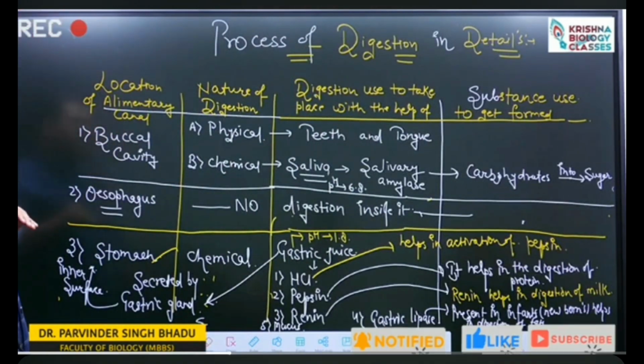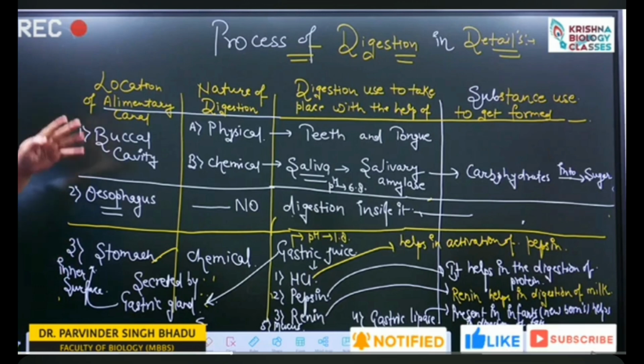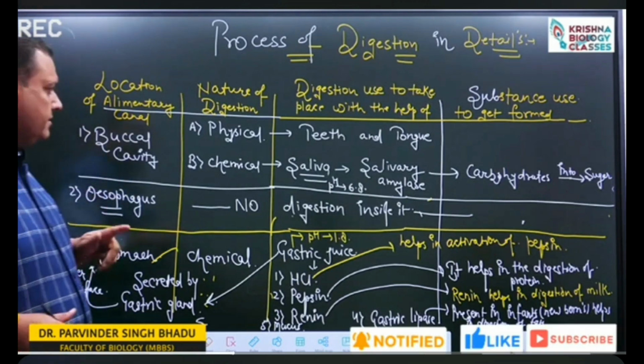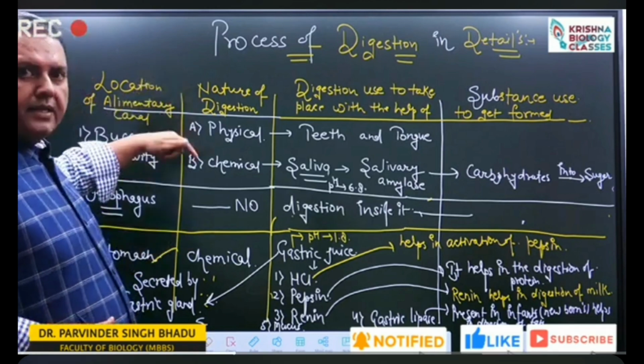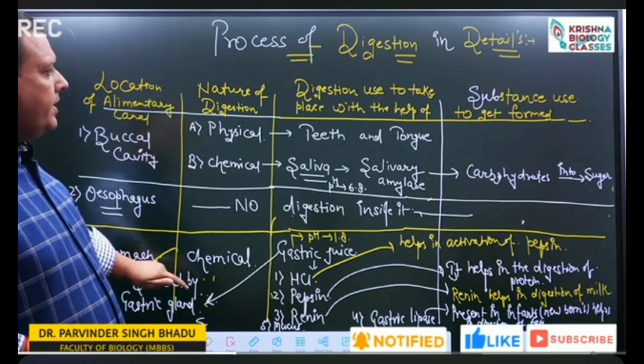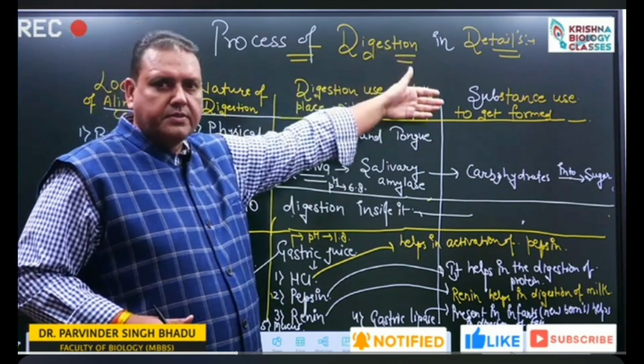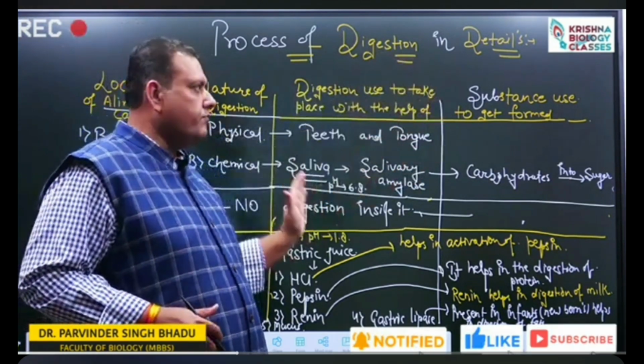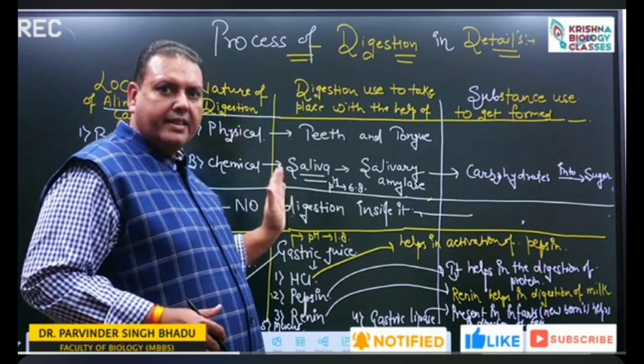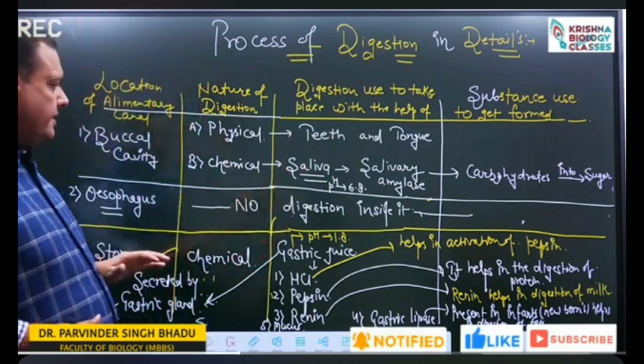When we start to discuss it in detail, we need to remember the different locations. There are 4 important locations: buccal cavity, esophagus, stomach and small intestine. We need to remember whether this digestion is physical or chemical, what it takes place with the help of, and what kind of substances are formed due to the action of the enzymes present in specific digestive juice.